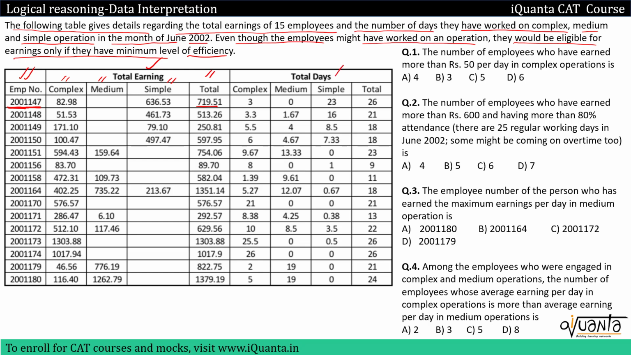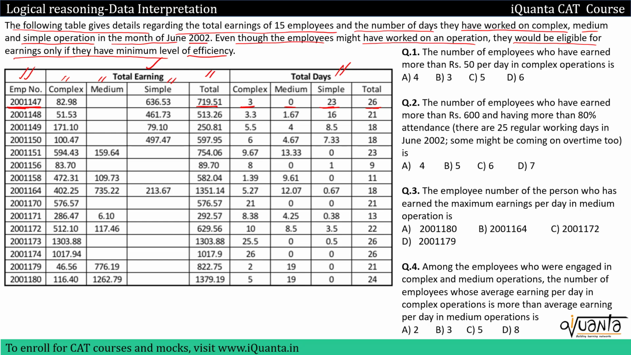We have also been given the total number of days. On complex operations he was working for 3 days, on medium operations he was working for 0 days, or he was not working on any medium operation. The first employee was working on simple operations for 23 days, and the total number of days that he worked is 26. So that's the data given for 15 employees.